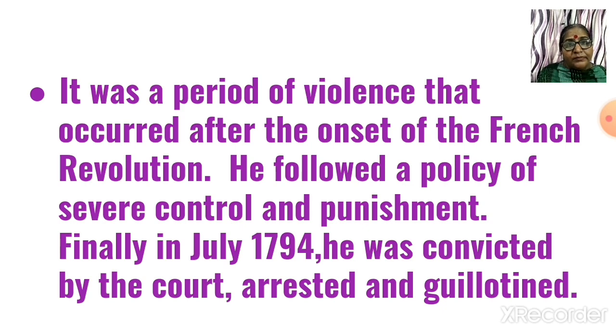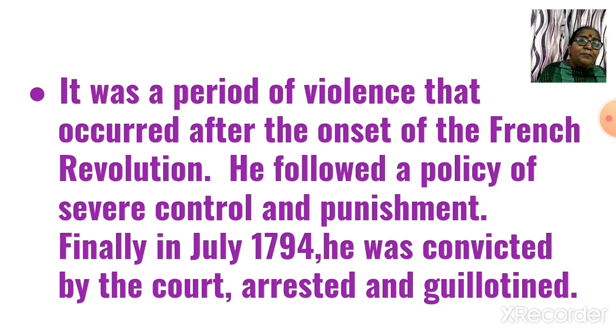Robespierre was the one who followed a policy of severe control and punishments. Finally, what happened with Robespierre? In July 1794, he was convicted by the court, arrested, and guillotined.